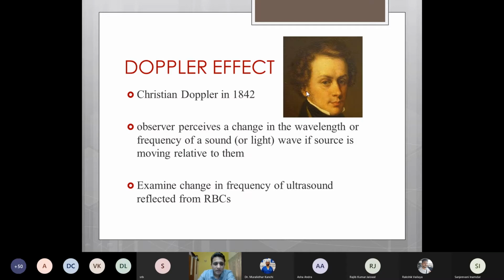The Doppler effect was first described by Christian Doppler in 1842, which says that an observer perceives a change in wavelength or frequency if the source of the sound or light moves relative to them. This principle is applied in echocardiography, where we examine the change in frequency of ultrasound which is reflected from the moving RBCs.